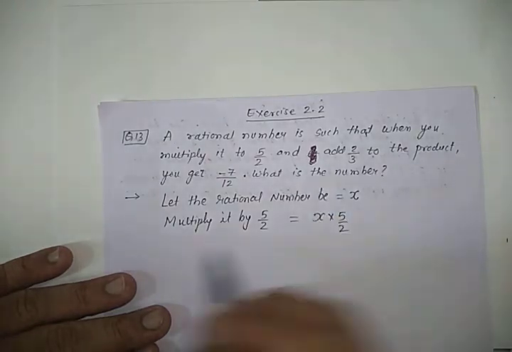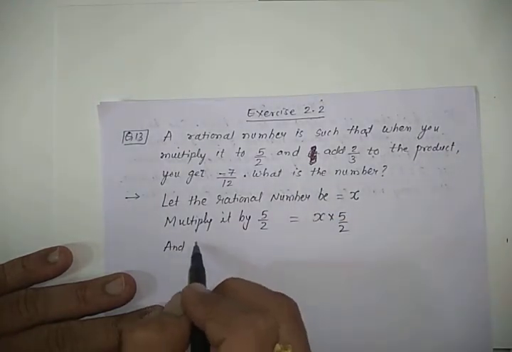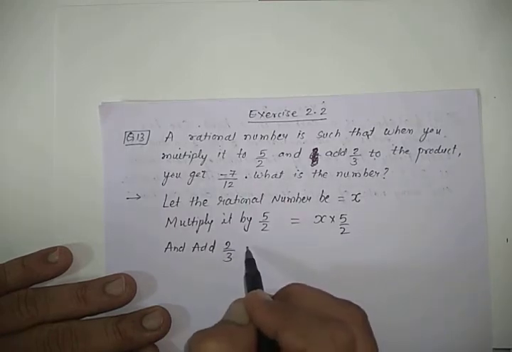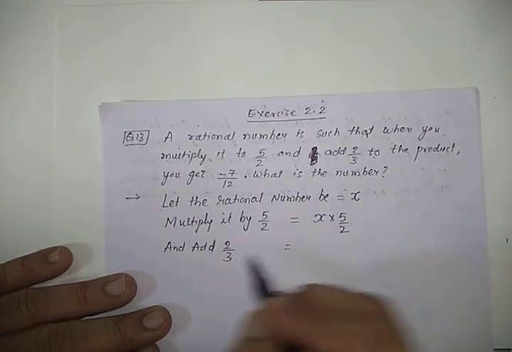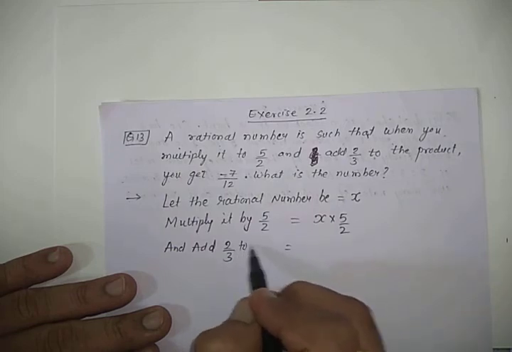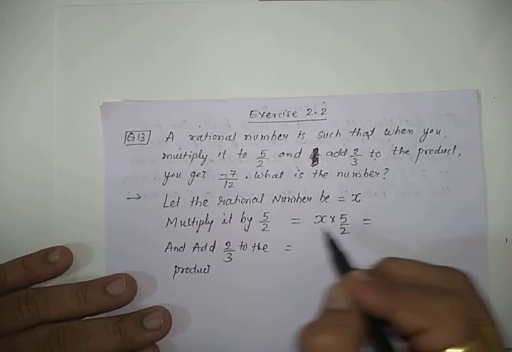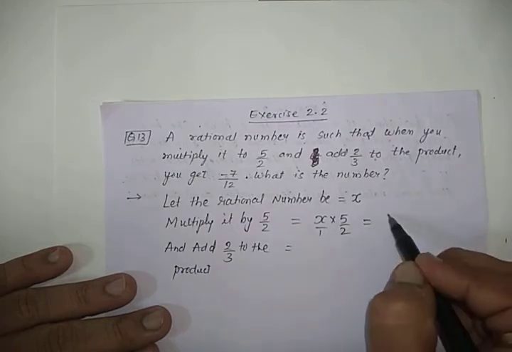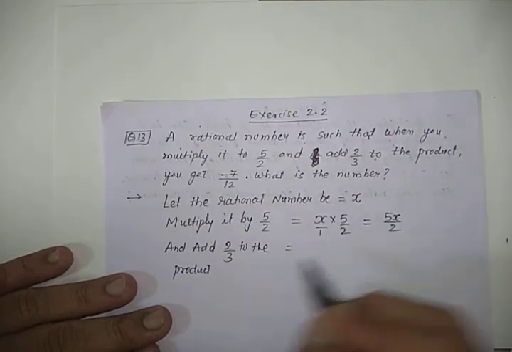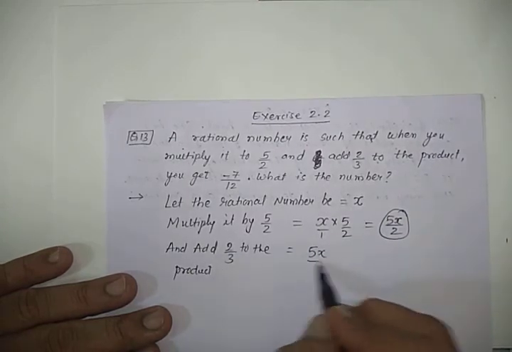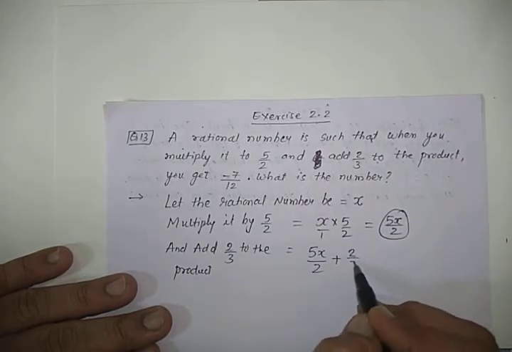Okay, and add 2 by 3 to the product. So first step we have multiplied, so it will be 5x upon 2. And now with this product we have to add 2 by 3.